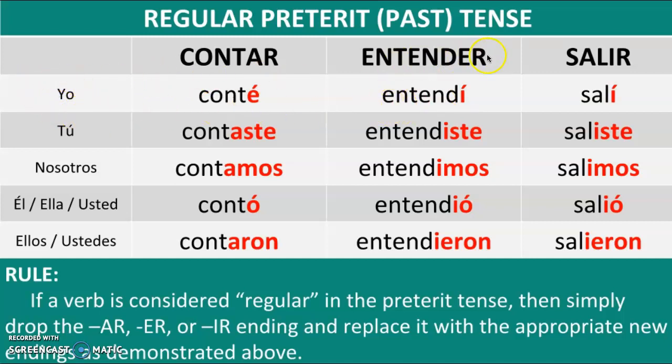Okay, so for entender, yo entendí. Tú entendiste. Nosotros entendimos. Él, ella, usted entendió. Ellos y ustedes entendieron. For the IR verb salir, yo salí. Tú saliste. Nosotros salimos. Él, ella, usted salió.